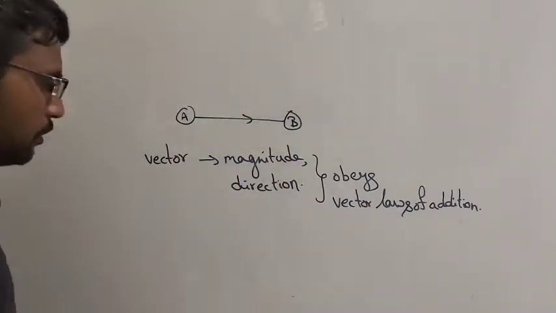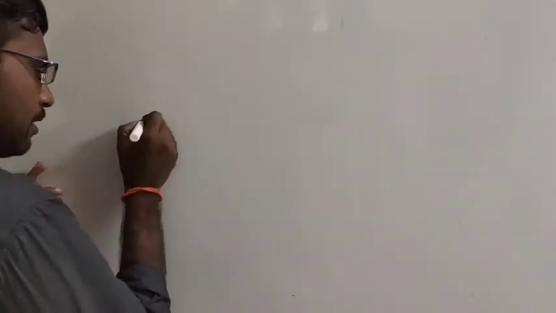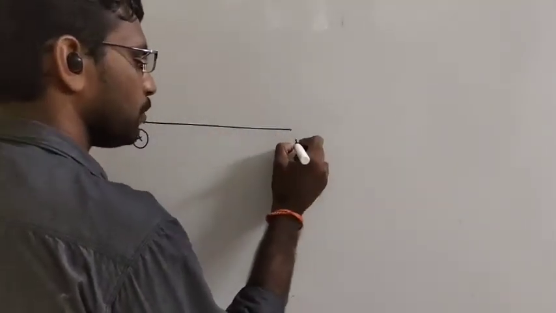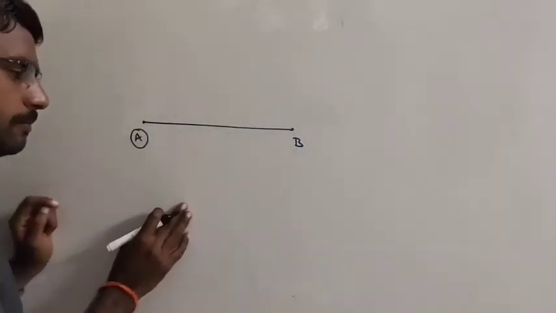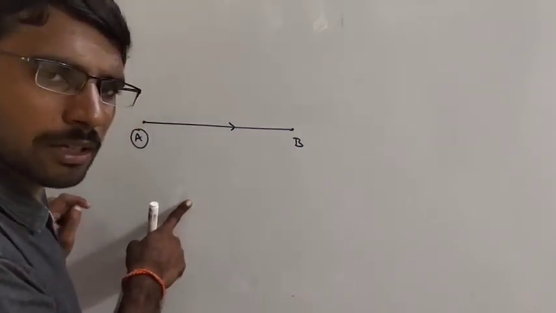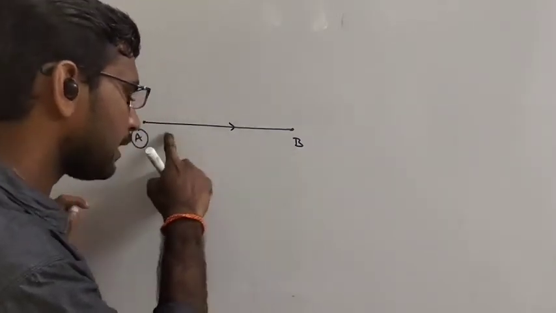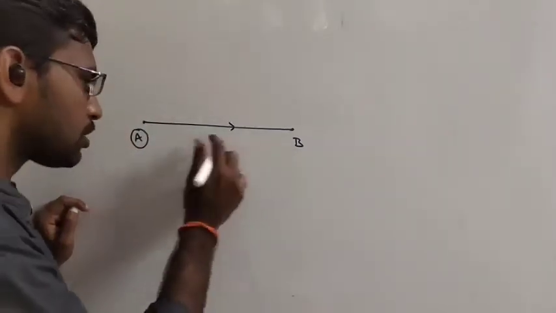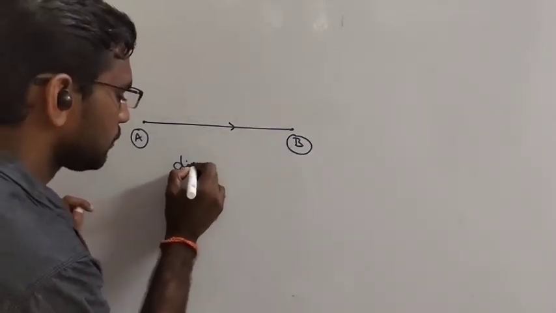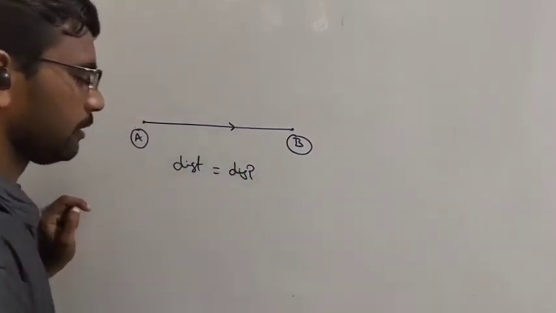Okay? Right. Now I have an object. Object is moving in a straight line, as before, A to B. So, in this particular case, will the distance and displacement be equal? Yes, obviously. In this case, the actual path length travelled by the object is a straight line. The shortest distance between the initial and final points is also the same straight line. So, in this case, distance and displacement both are equal.